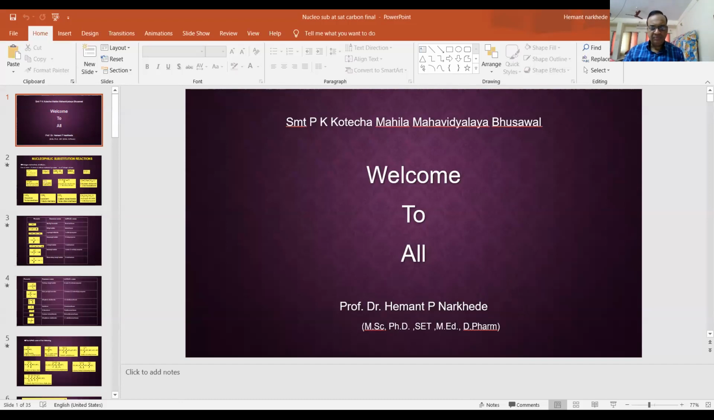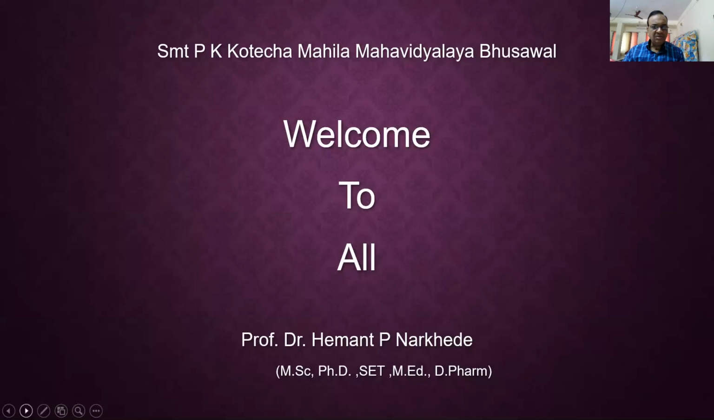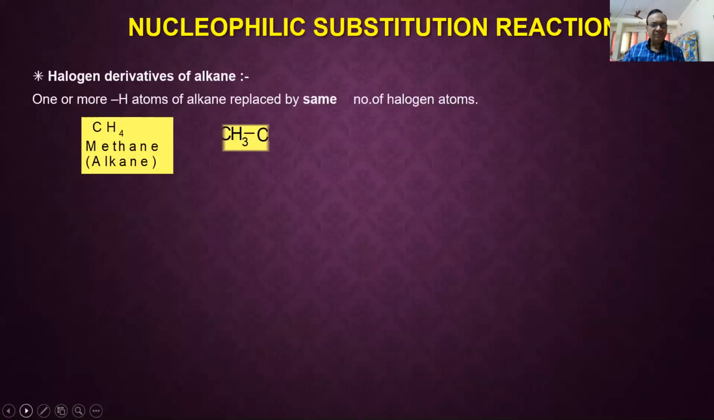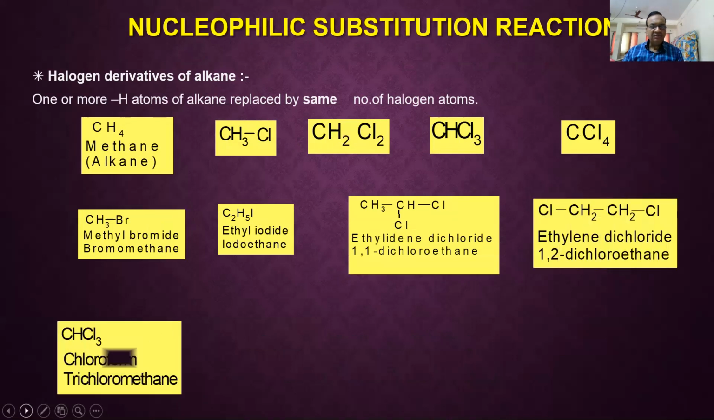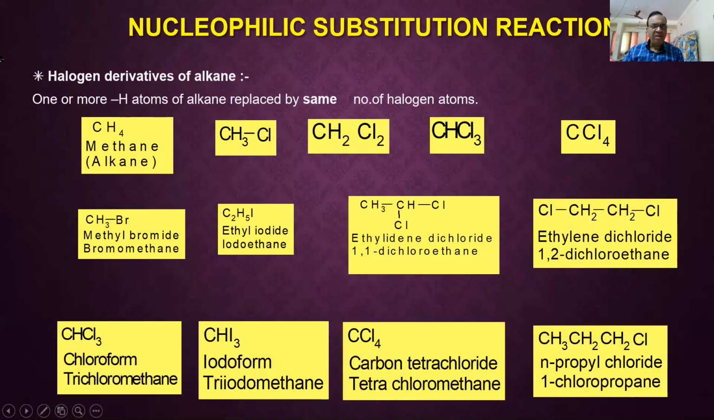Today, we are going to start with nucleophilic substitution reactions. The question arises, what are halogen derivatives of alkanes? Yes, when one or more hydrogens of the corresponding parent alkane are replaced by the same number of halogens, they are called halogen derivatives of alkanes.